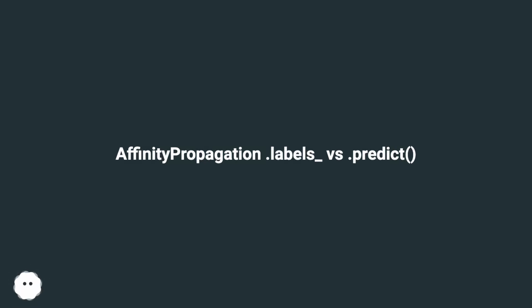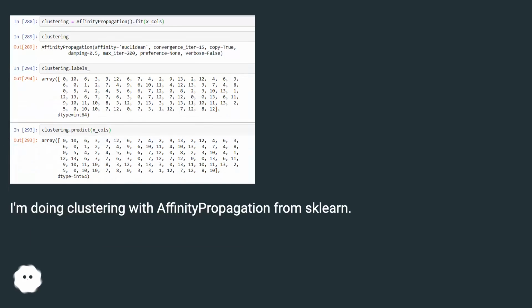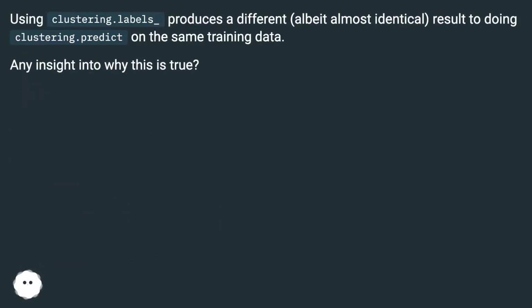AffinityPropagation.labels_ versus .predict. I'm doing clustering with affinity propagation from scikit-learn. Using clustering.labels_ produces a different, albeit almost identical, result to doing clustering.predict on the same training data. Any insight into why this is true?